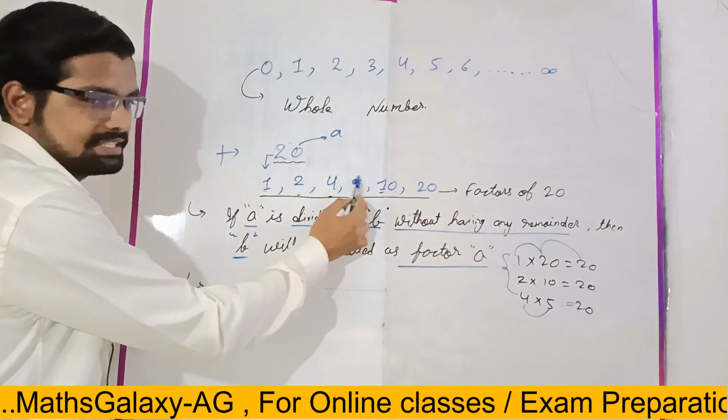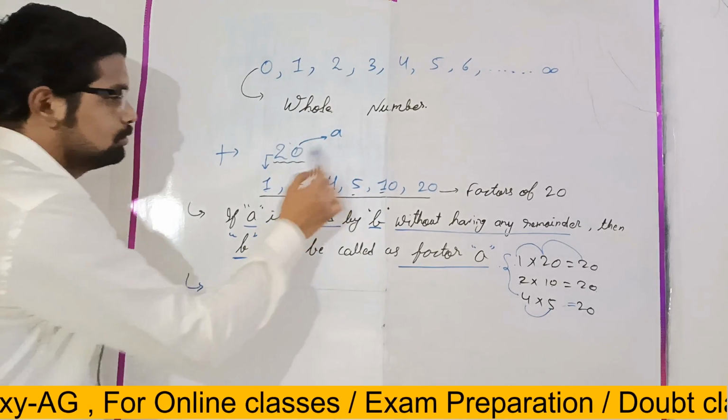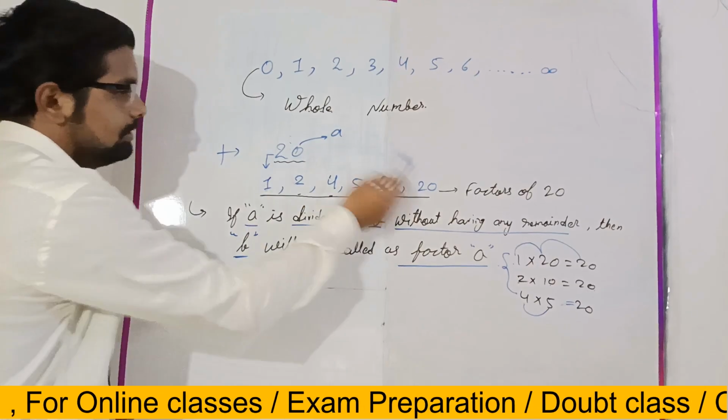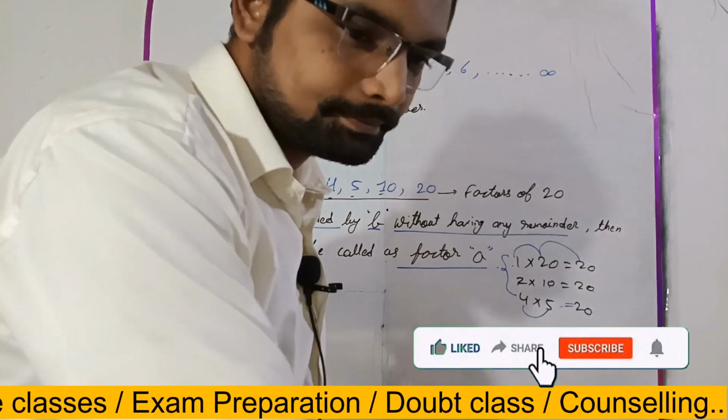Now from 5 it is repeating. 4 5s are 20, 5 4s are 20. So now we will check for 2. 2 10s, 10 2s, that's all. 1 20, 20 1, that's all, right? Is it clear?